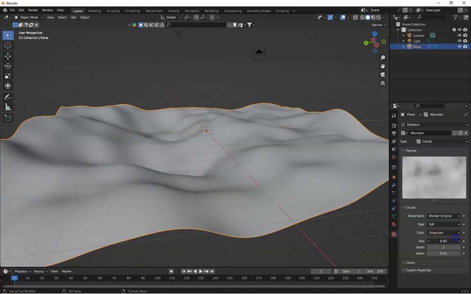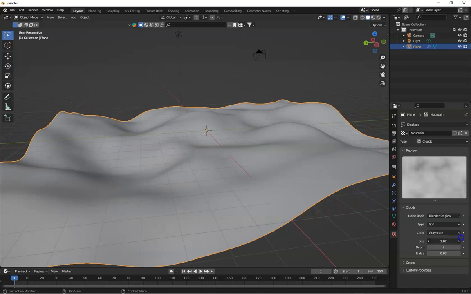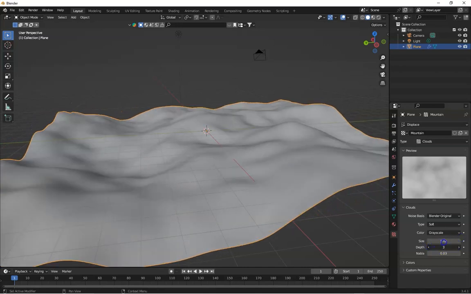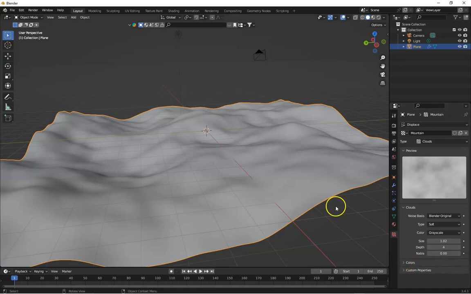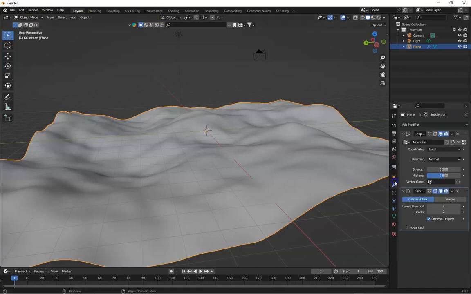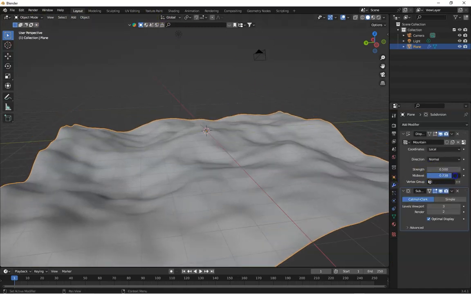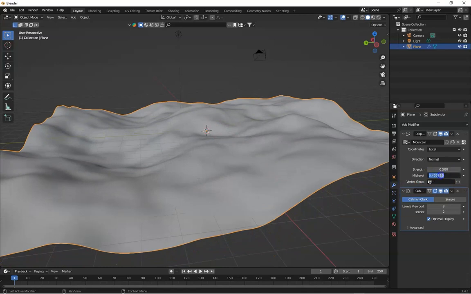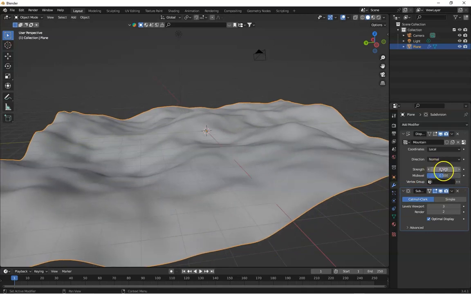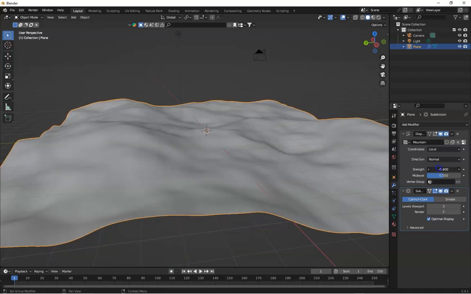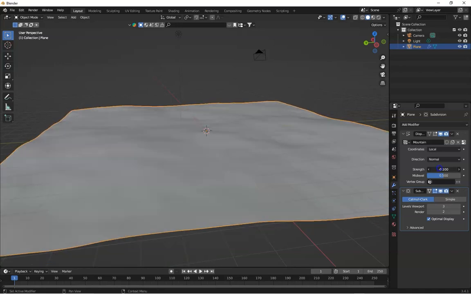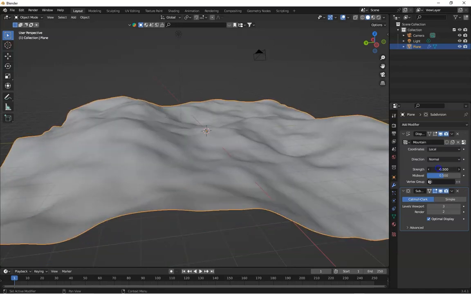Now you can see this, and you can change the depth of these. Okay, go to the modify tab and play with these settings. Keep it on 0.5, and now you can create ground like grassy ground or mountains.